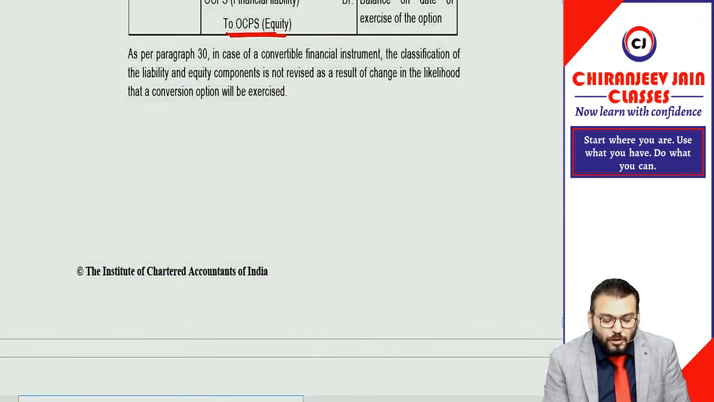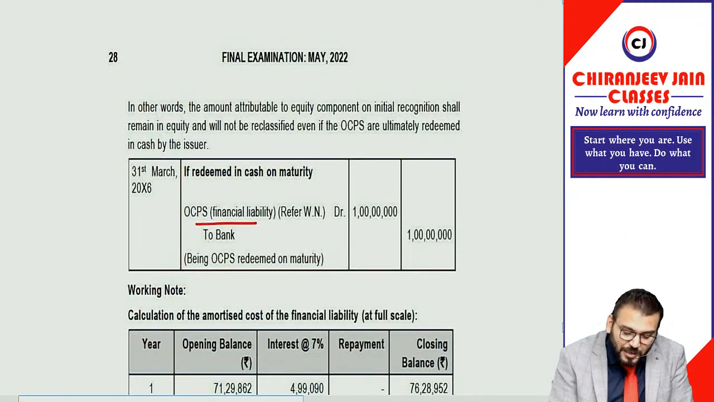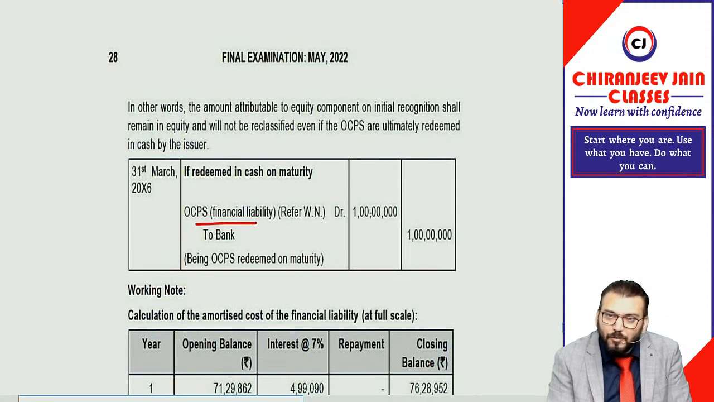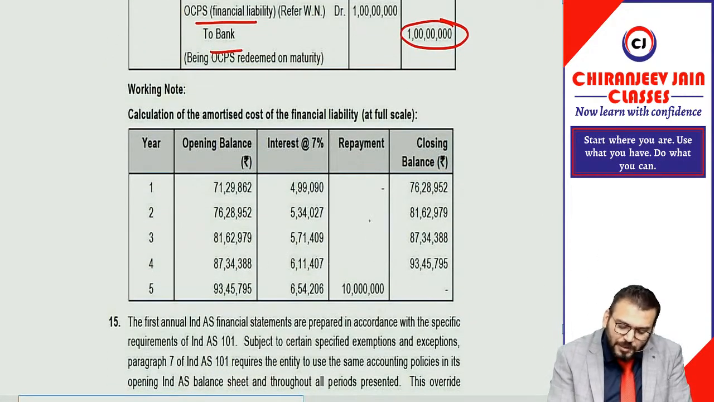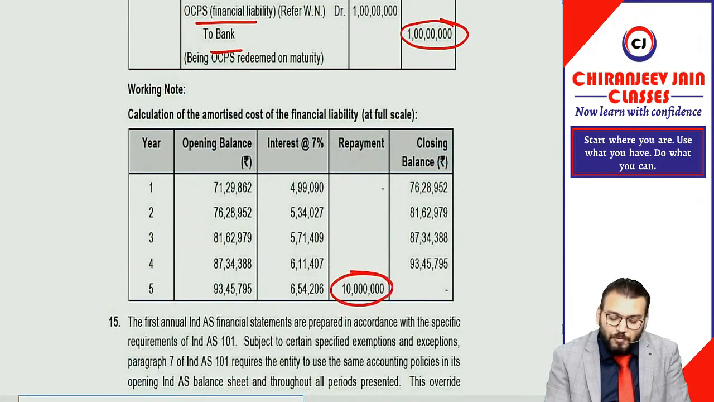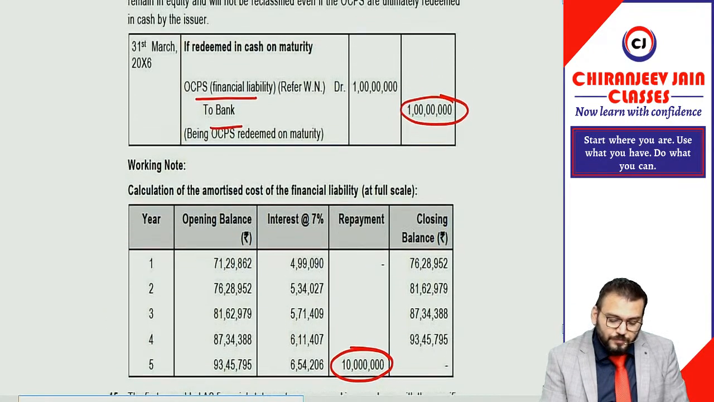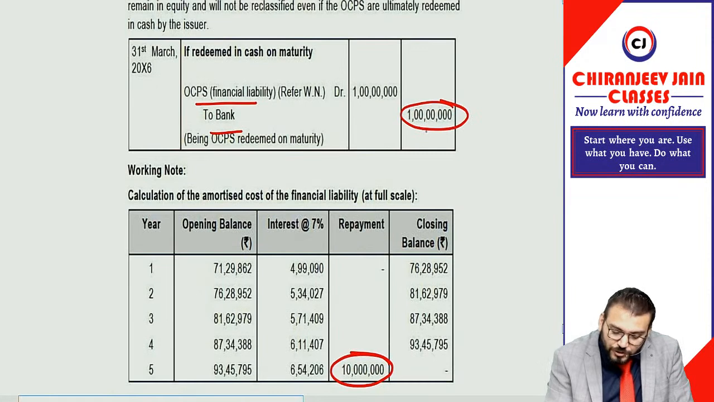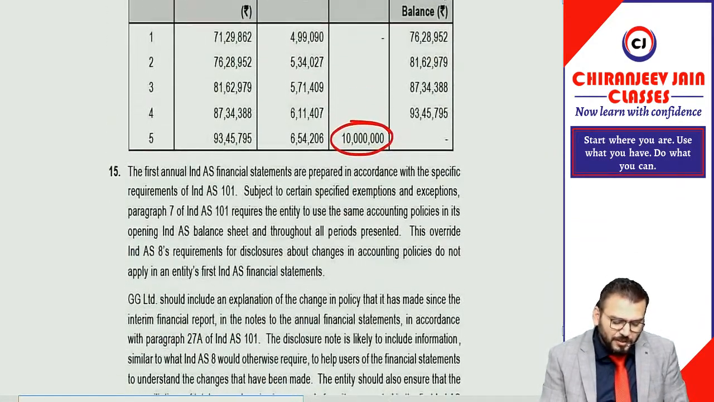But suppose it is not converted into equity shares, then it will be redeemed. The journal entry will be financial liability, and that amount will automatically become 1 crore. Correct. To what? Bank. That is 1 crore. Understood? You can see the amortization table. At the end, how much will it become? 1 crore. Understood? Have you understood this point? Correct? Yes, sir. Simple question.